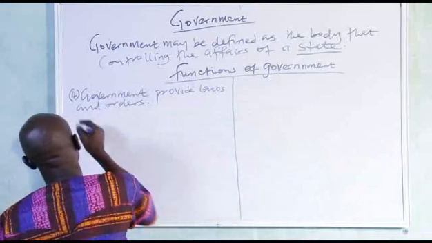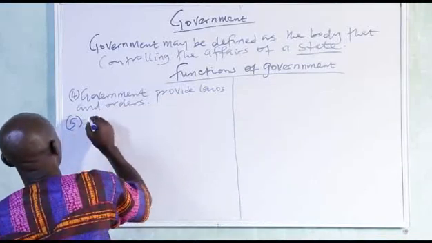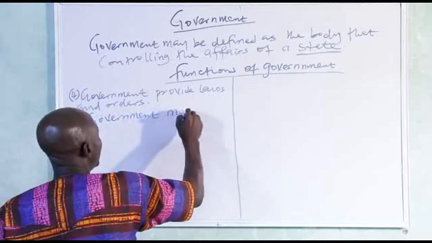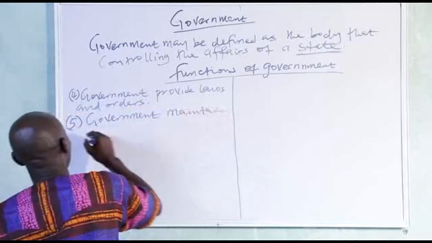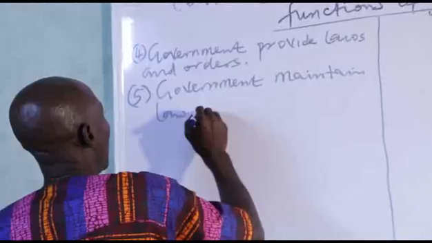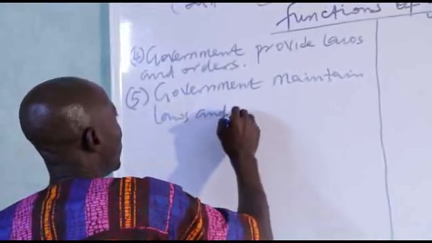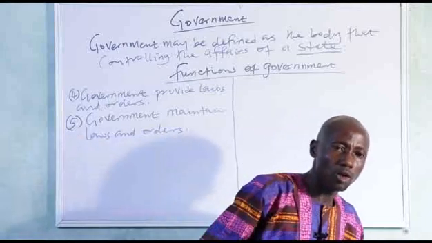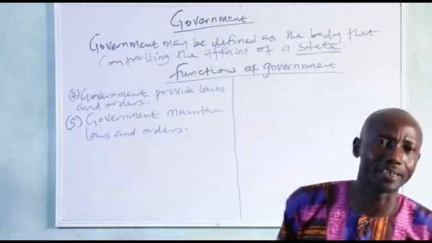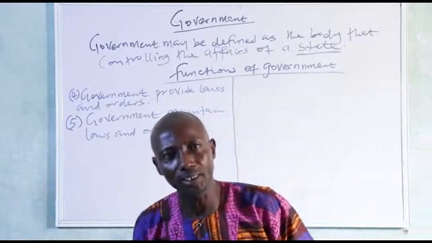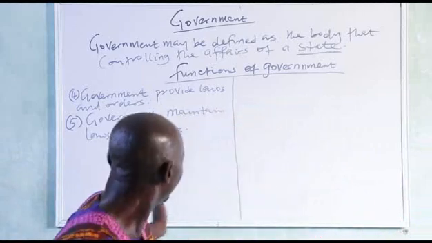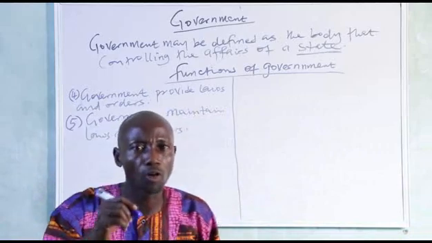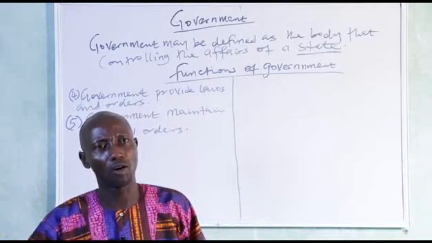Then the 5th point, government maintains law and order. That is, the law provided for by the government must be maintained by the same government. Are you with me? The law provided by the government must be maintained. It is the duty of the government to maintain law and order.